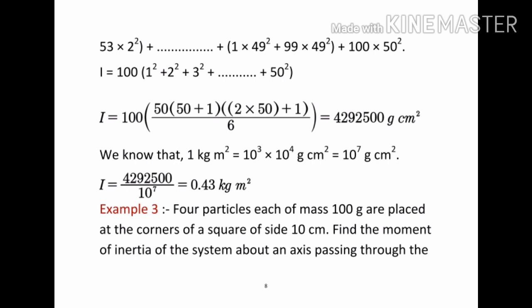Based on that formula, the above equation can be simplified as I = 100 into 50 into (50 + 1) into (2 into 50 + 1) by 6.